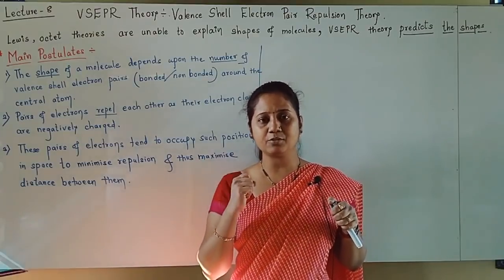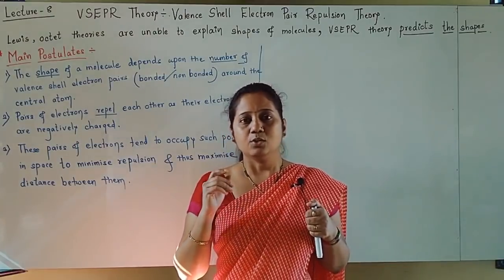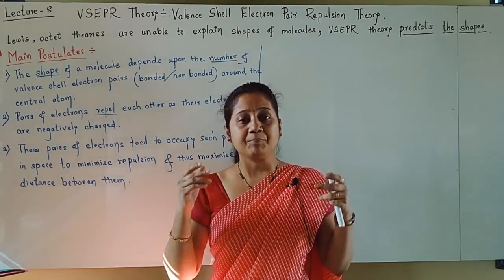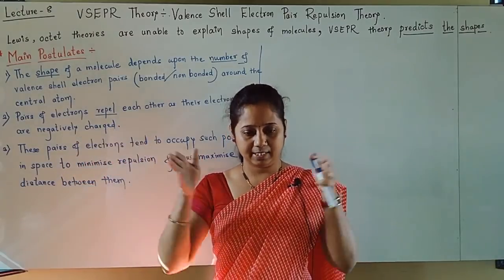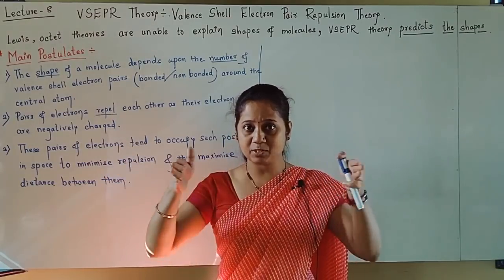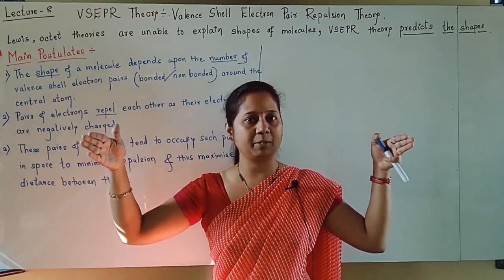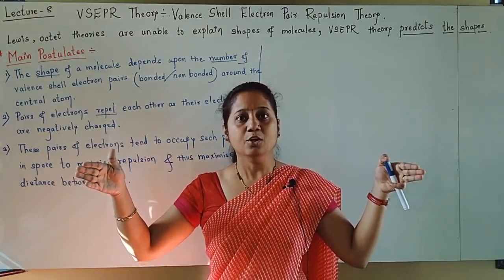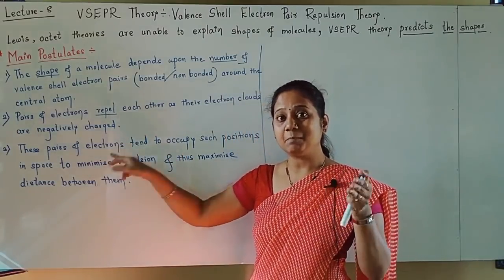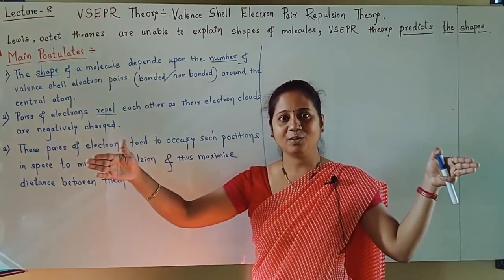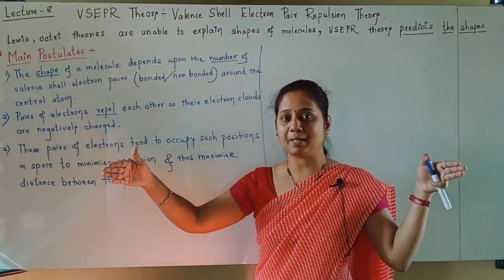Now how can they minimize this repulsion? You already know students that if the distance between the electron pairs or negative charges increases, then repulsion will be less. So they try to minimize repulsion by maximizing the distance between them. Like this, they will decrease the repulsion.